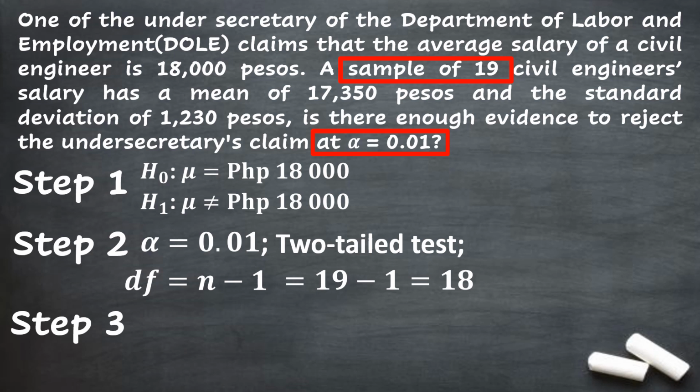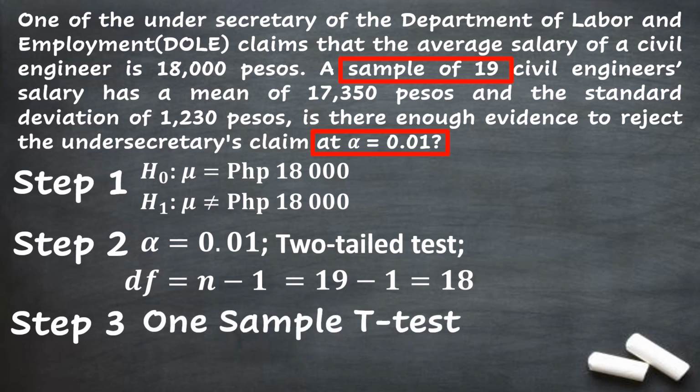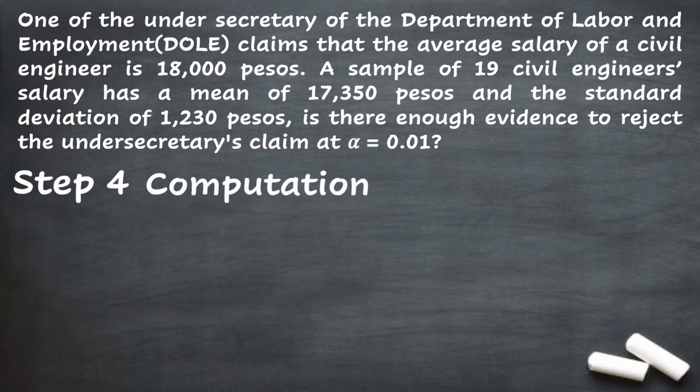But if the number of sample is less than 30, then this problem is under one sample t-test. Checking the number of samples in this problem, it is less than 30, so this problem is under one sample t-test. Step 4 is the computation.